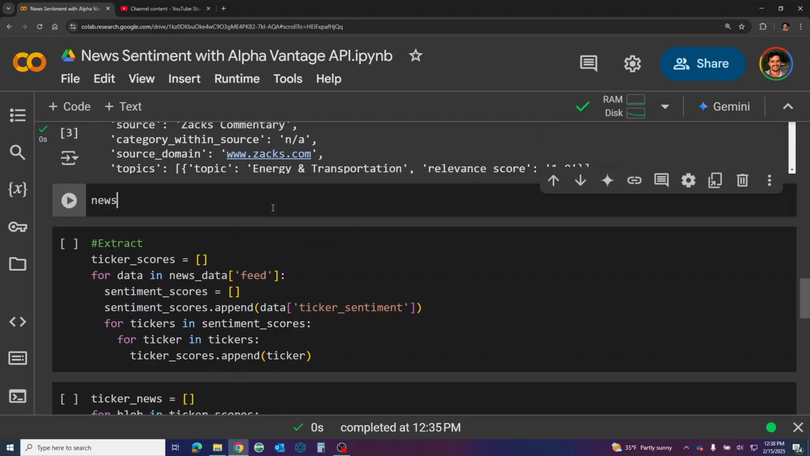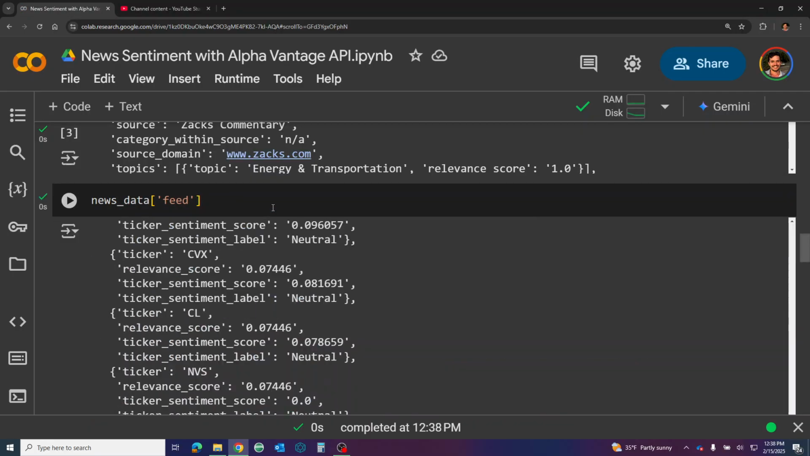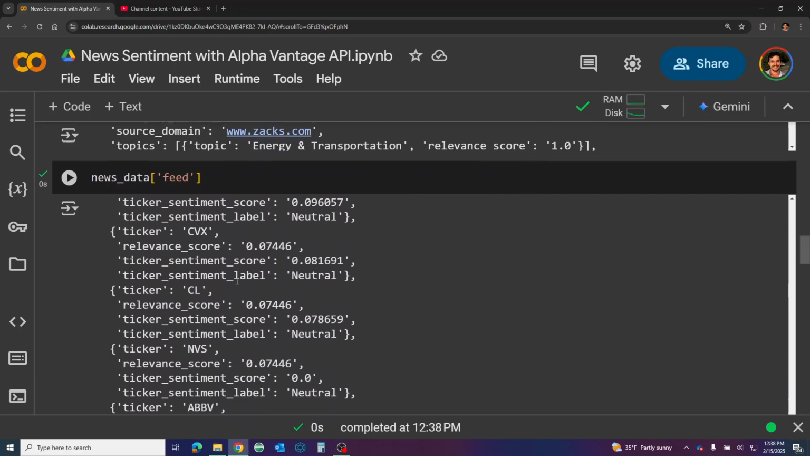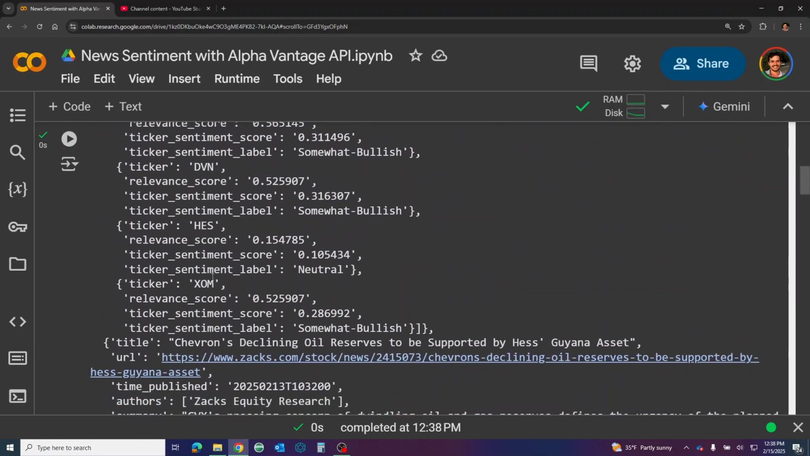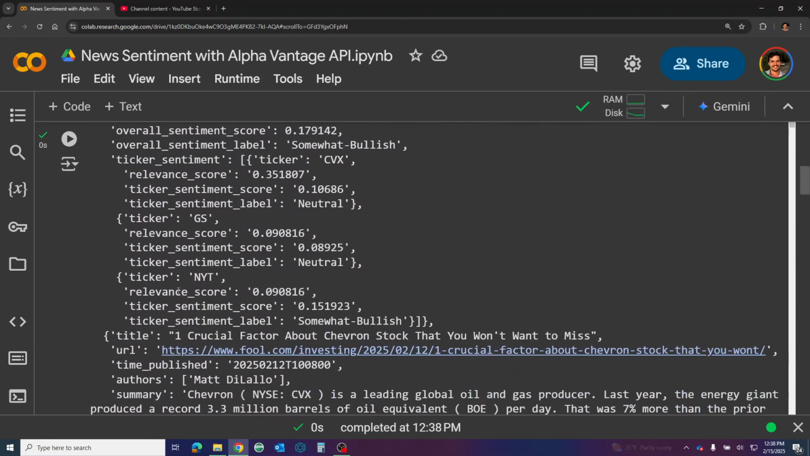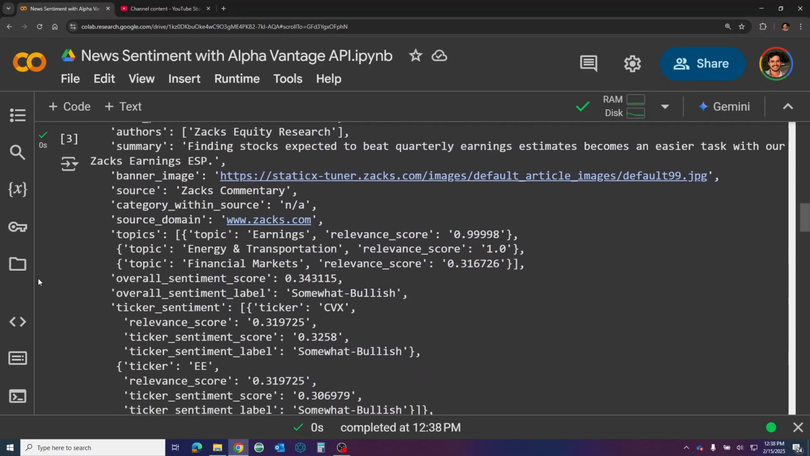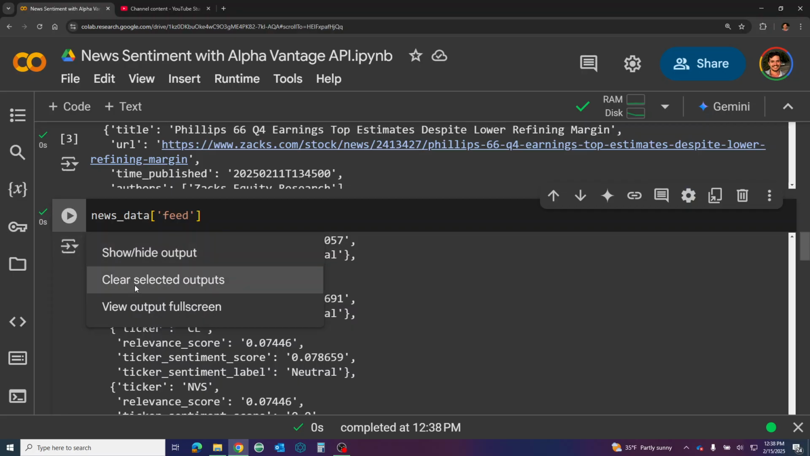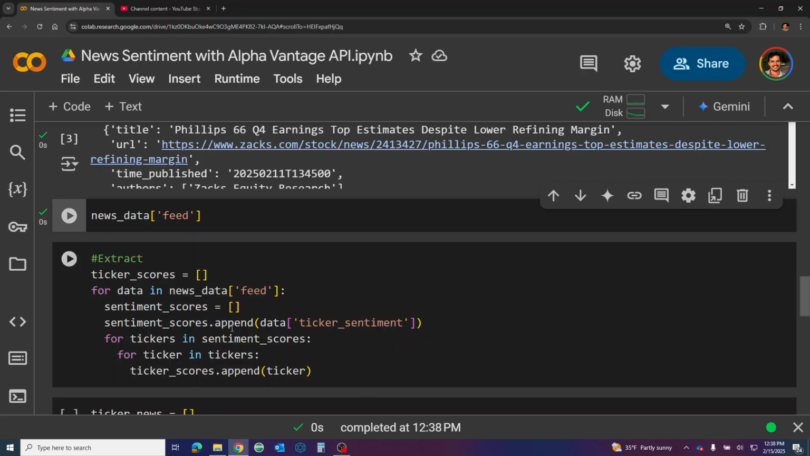So in news data, you'll want to go to feed. What does feed look like? We're just looking at basically all 50 different items, right? And then let's clear this. And then from there, you'll want to append ticker sentiment. So for in there, we'll want ticker sentiment.